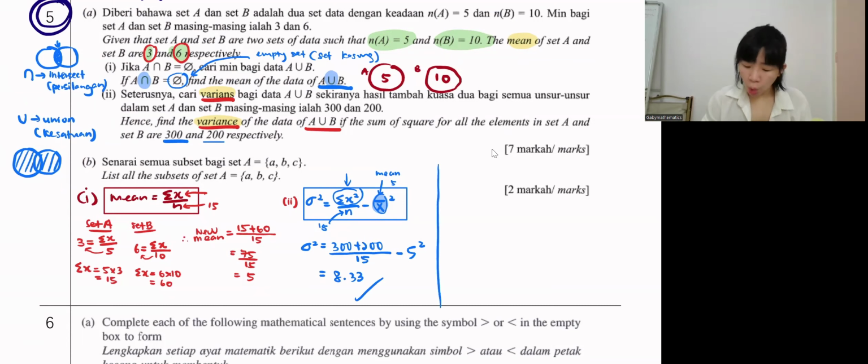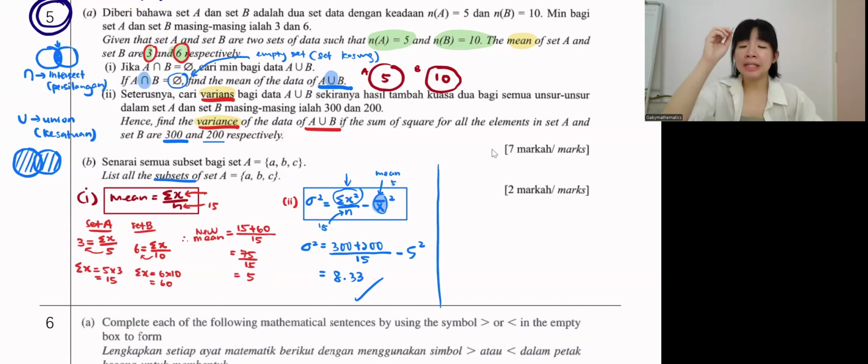Okay, B. List all the elements of the set. List all the subsets for set A. Okay, guys, subset. How many subsets do we have? So there is a formula to find the number of subsets. Do you remember? Okay, the meaning of subset here is, let's say we have A, B, C in this set.